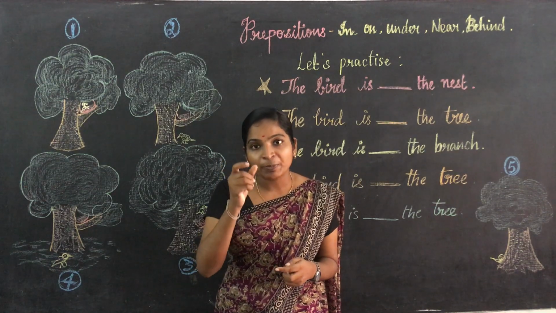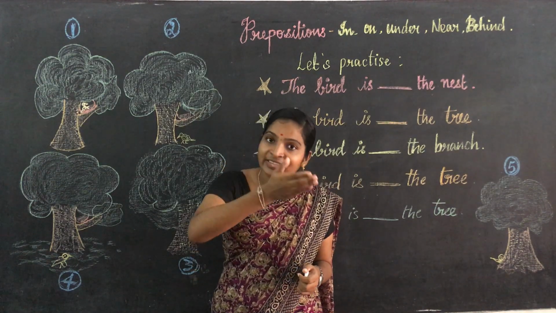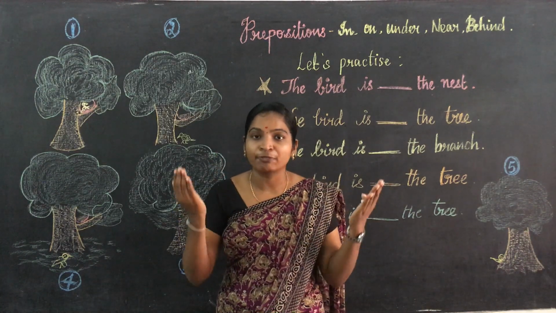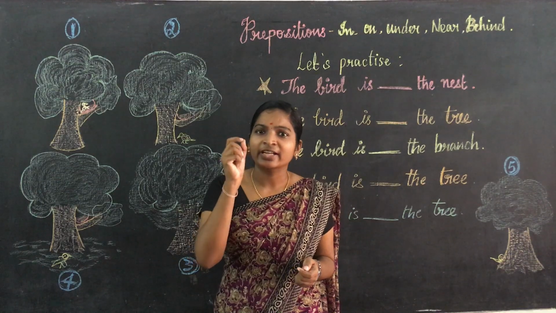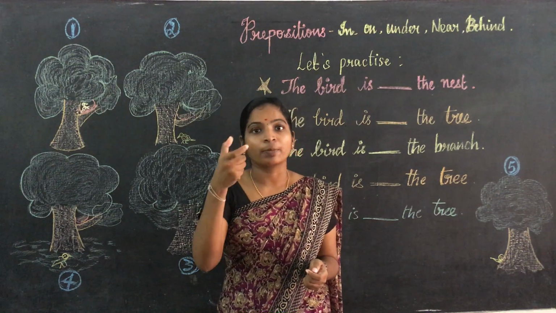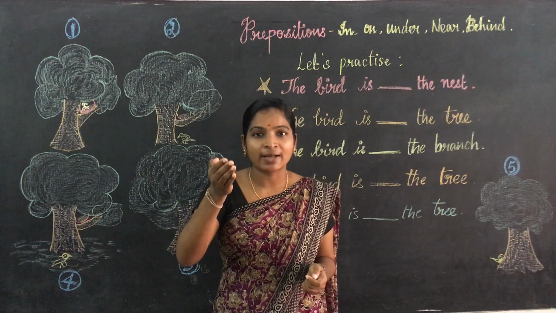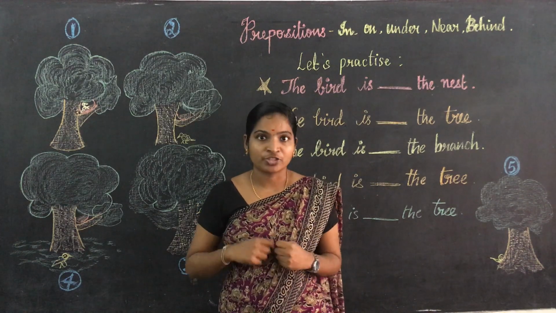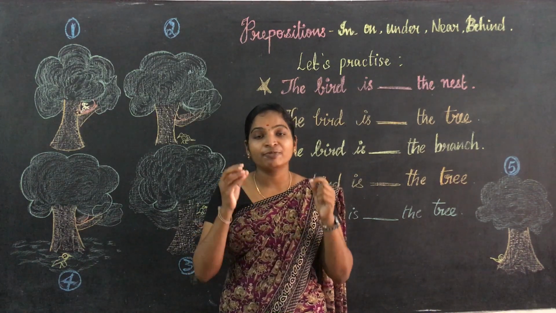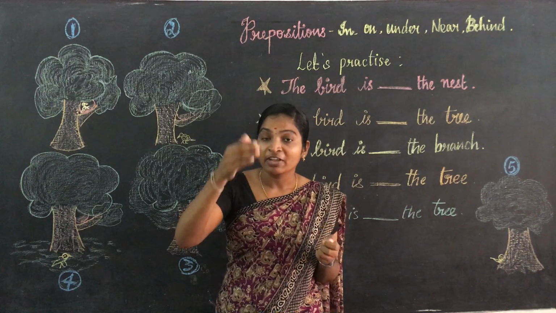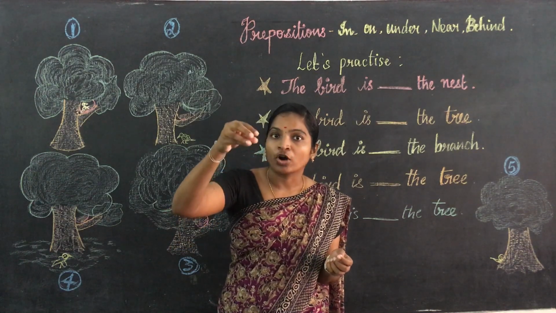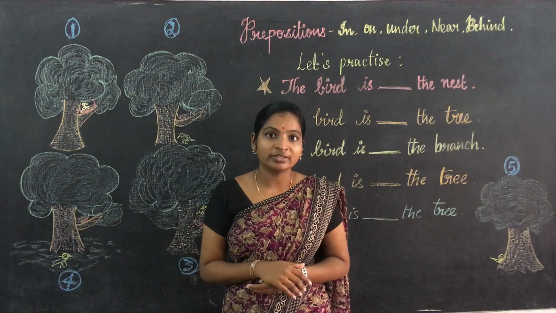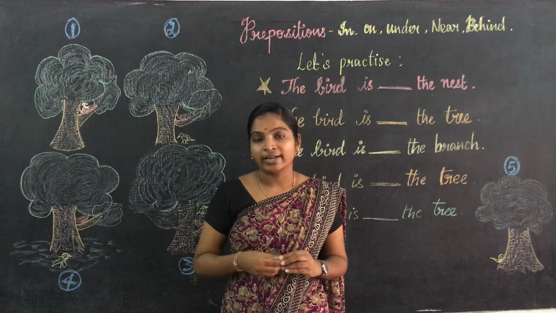We use prepositions to talk about where things, animals or people are. They are placed before the noun, and prepositions that tell the place or position of someone or something are called prepositions of place or prepositions of position. I mean we use the preposition to talk about where things, animals or people are placed, before a noun. Are you clear on the definition of preposition? Okay, let us learn this.